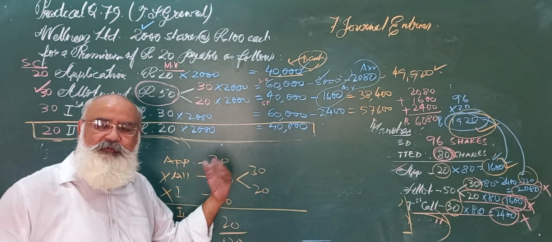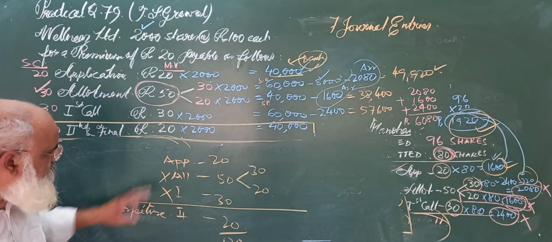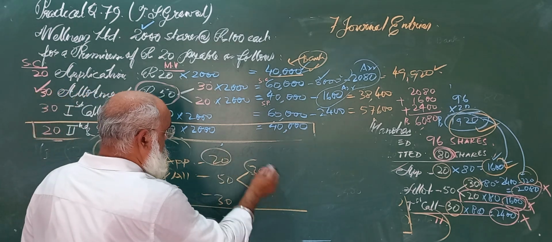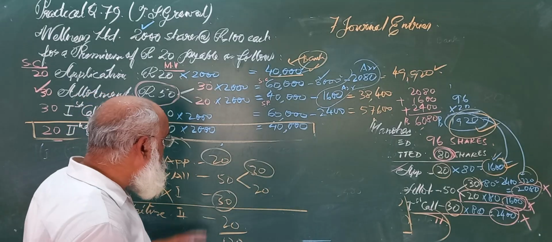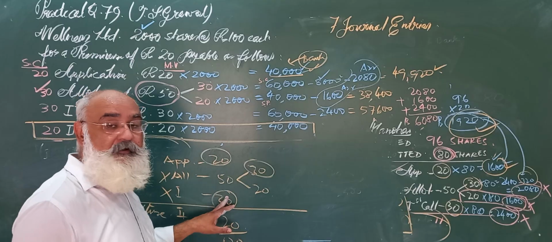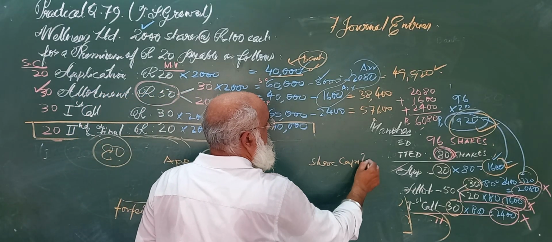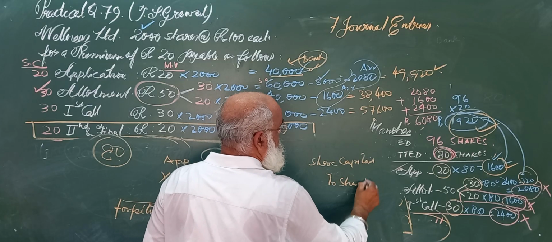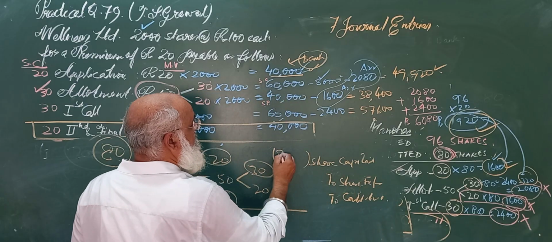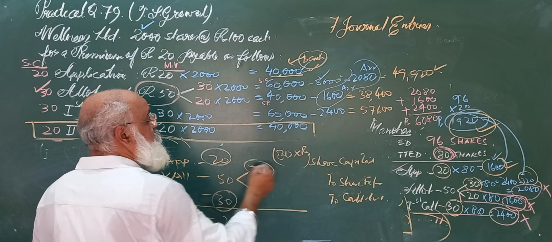So, when we are doing the reverse entry, when we are reversing the share capital of these 80 shares of Mr. Manohar, we will not do it with 20, 30, 30 and again 20, means 100. No, we will only do it for 80 shares. This is 20, 30 and 30. Means the cancellation will be share capital to share forfeiture and to calls in arrears. Now this will be 80 shares into rupees 80, that is 20, 30, 30, 80 rupees.